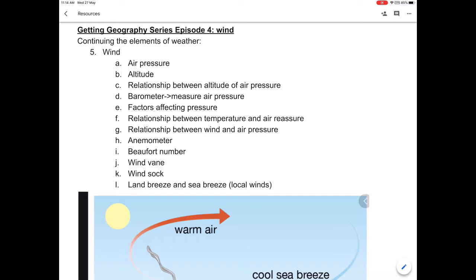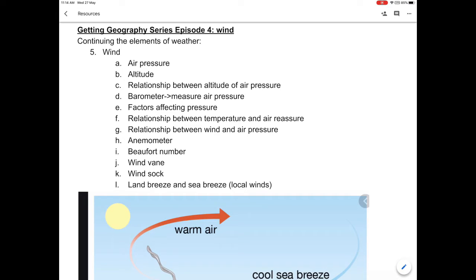What is wind? Wind is influenced by air pressure, and air pressure is the force exerted on a unit area of the Earth's surface by a column of air above it. As we all know, pressure equals force over area, what we learn in physics. So altitude is the height above sea level.